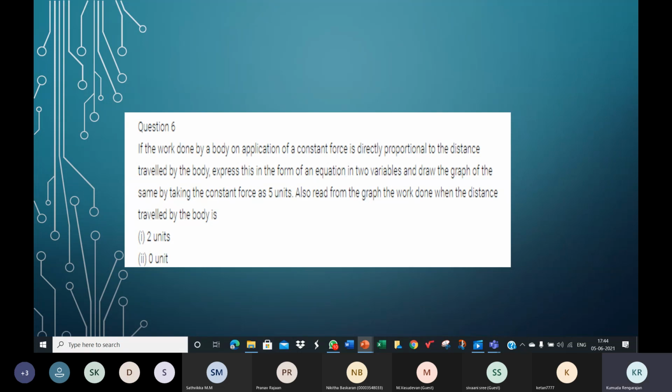So what you need to write in your book is work done is equal to force into displacement. On the work done, write Y is equal to force, which is the constant here, so K, into displacement X. Y is equal to Kx. And later K is given to be 5. So Y is equal to 5x.